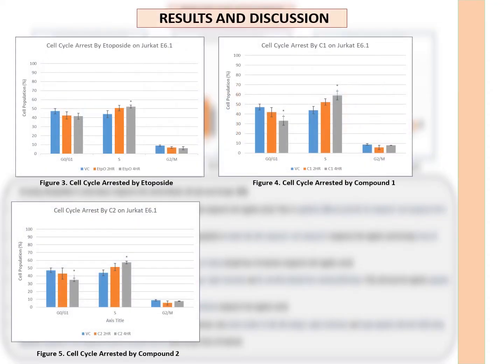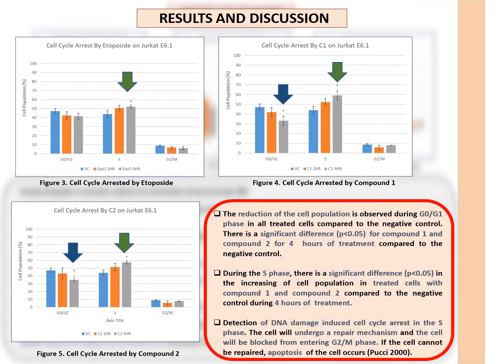The results showed that at 4 hours, there was a dramatic reduction in the percentage of treated cells in the G0/G1 phase. Meanwhile, there was a significant increase in the S phase of the compounds-treated cells, including etoposide that were used as the positive control in this study. These findings suggest that both compounds were DNA targeted.